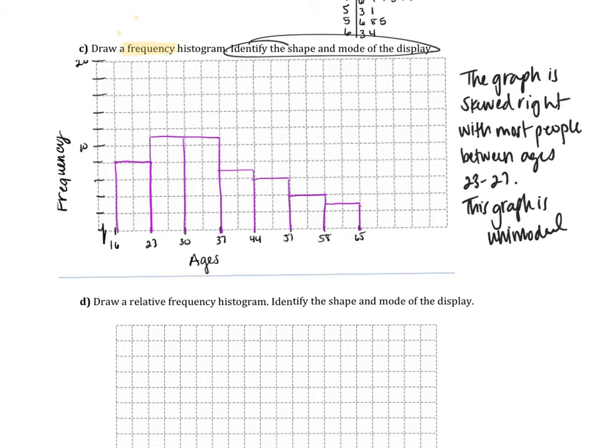If I want to describe it a little bit further. All right, question D is asking me to draw this similar histogram, but just with relative frequency on the y-axis. So let's see what that looks like and see if it's any different.